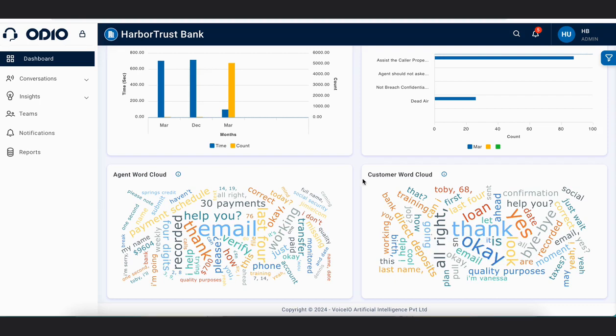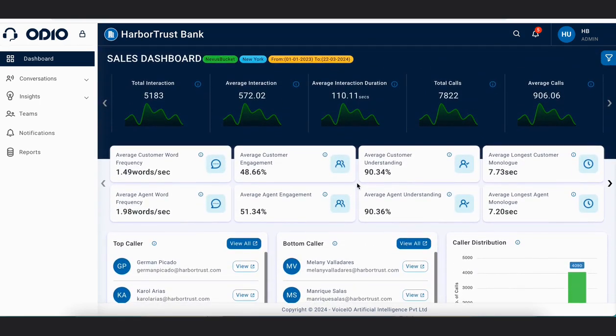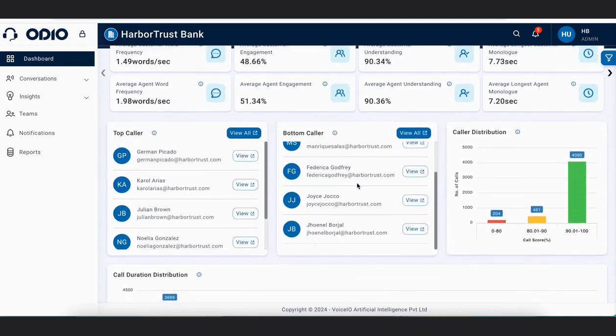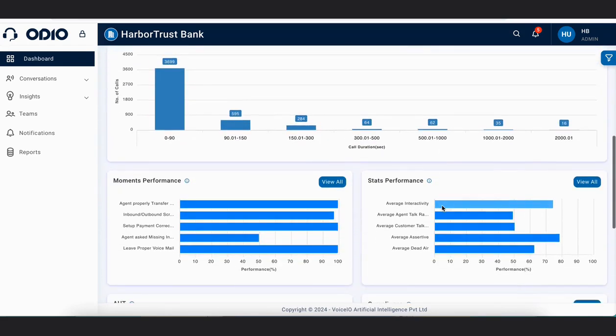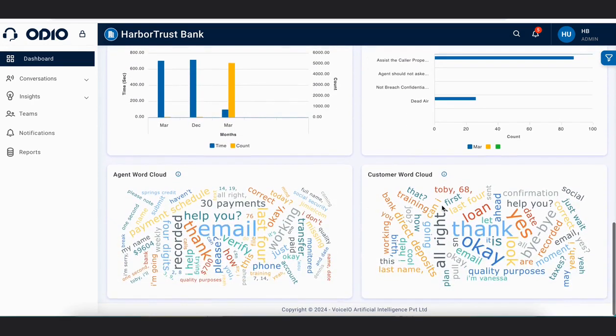So this was all about the dashboard. This is how our main dashboard looks, and I hope you have understood the various sections and the parameters and the detailing which is there on this dashboard page.